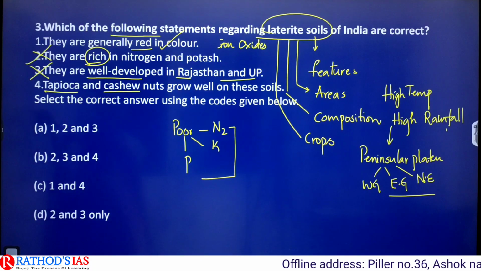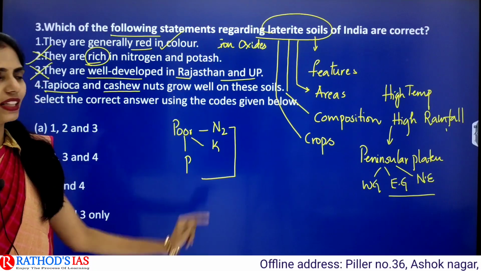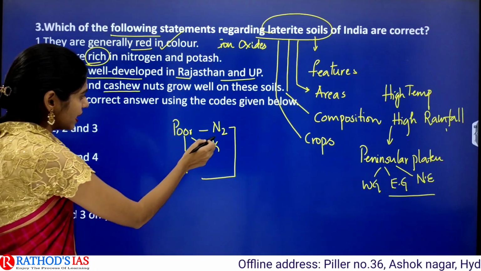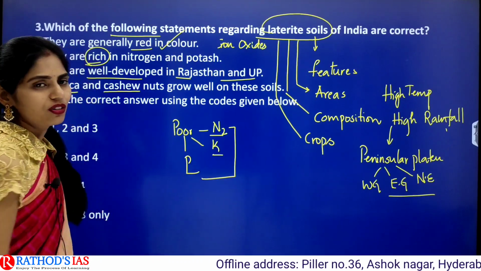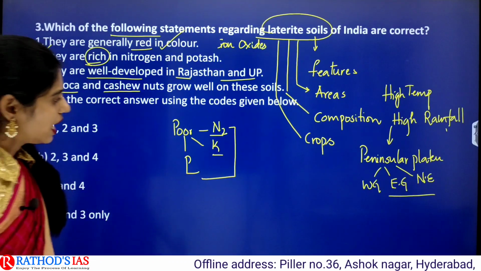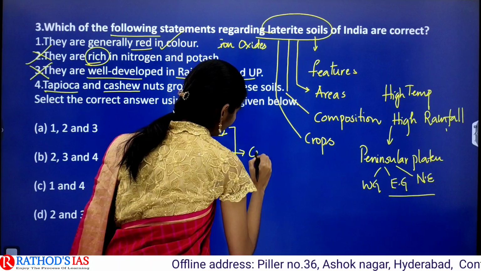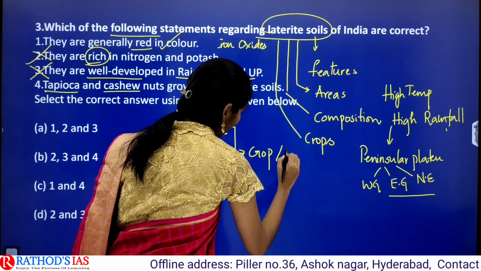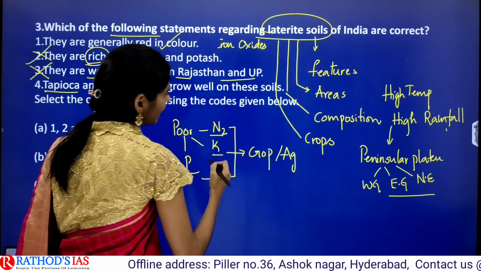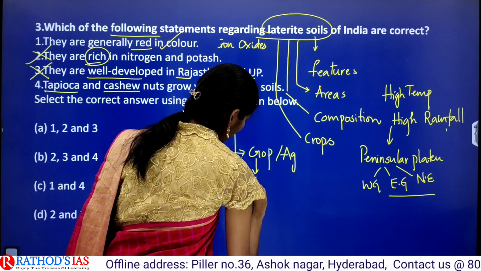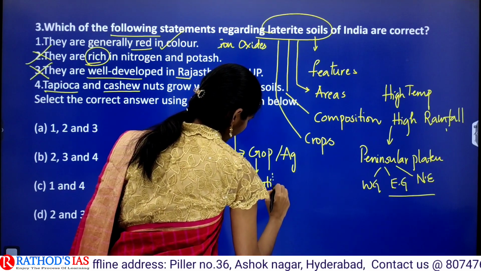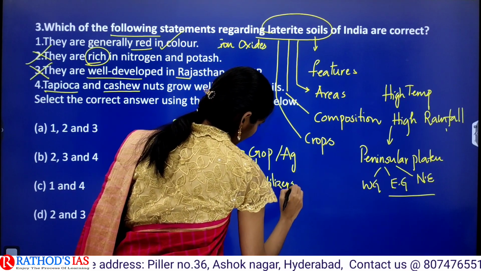And the next one is tapioca and cashew nuts grow well in these soils. Actually NPK is very important for the growth of plants, especially for crop cultivation, for agriculture. Whenever they are lacking, we have to use fertilizers.